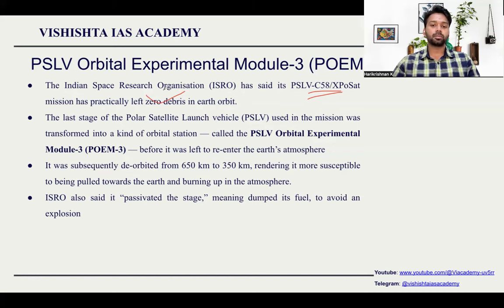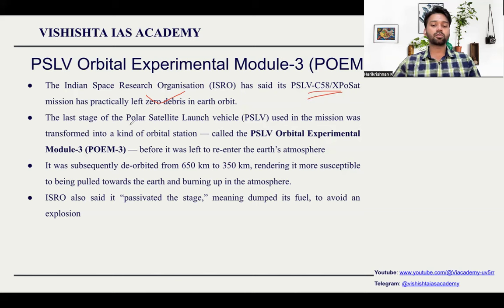Why has it left zero debris? Because the Polar Satellite Launch Vehicle has three different stages. The first and second stage will fall back into the ocean. The last stage will get into space. Generally, once it launches the satellite, the rest of the PSLV will roam around in space, which will get converted into debris, that is waste. But in POEM 3, the last stage will also act as an experimental module. So it is not a debris, it is not a wastage.